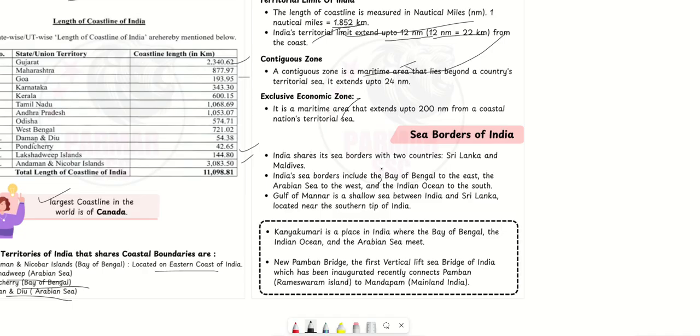If you look at the sea borders of India, it shares with 2 countries, Sri Lanka and Maldives. India's seas include the Bay of Bengal to the east, the Arabian Sea to the west, and the Indian Ocean to the south. Then the Gulf of Mannar is a shallow sea between India and Sri Lanka.